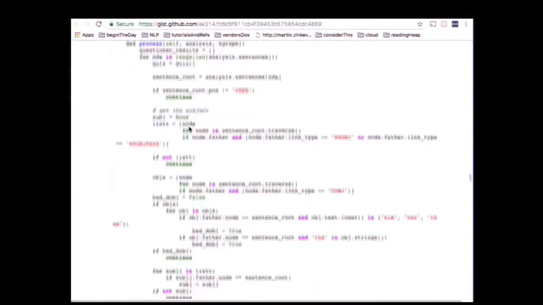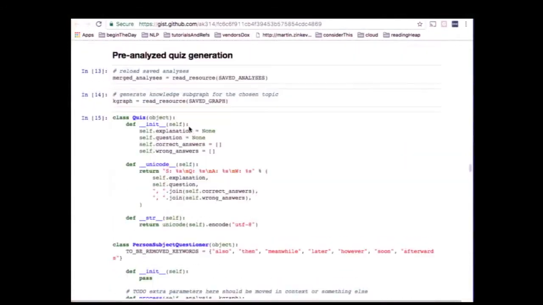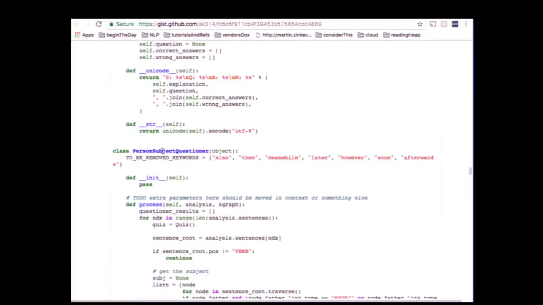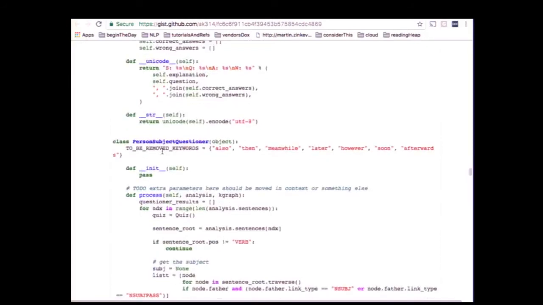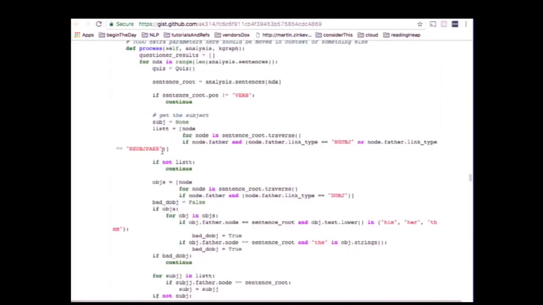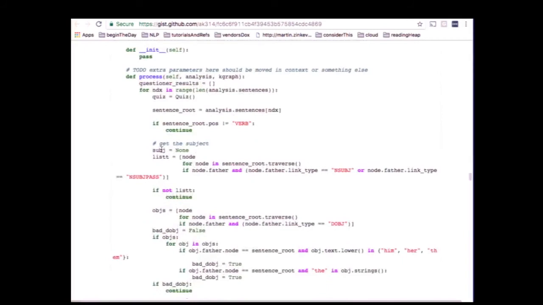And this is the main class taking care of rearranging the sentences into questions. The main task is easy, as we said. You have to retrieve all nodes that are part of the subject phrase, all nodes that maybe are part of the direct object. Depending on what you want to do, this class is producing